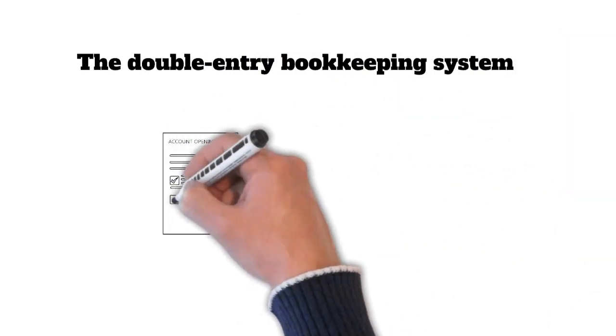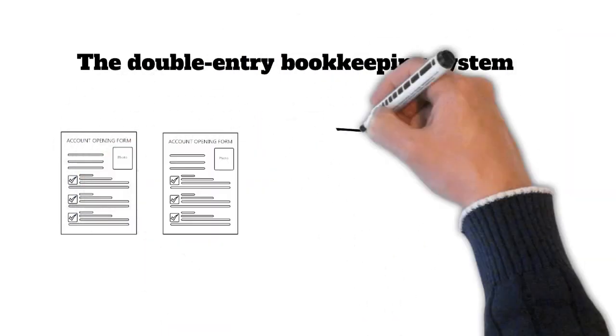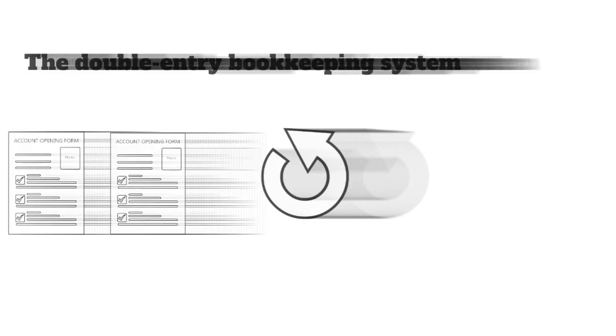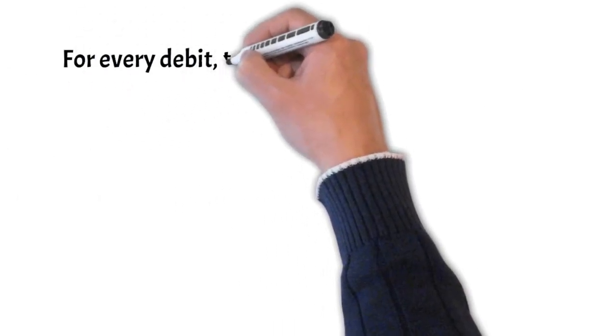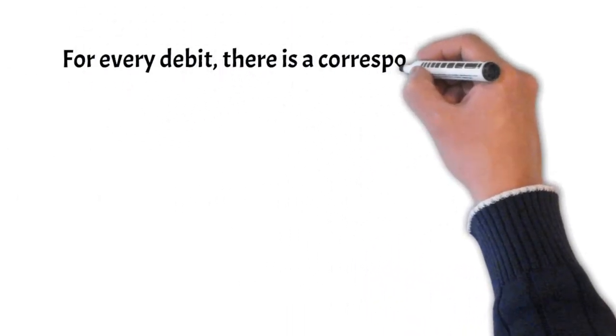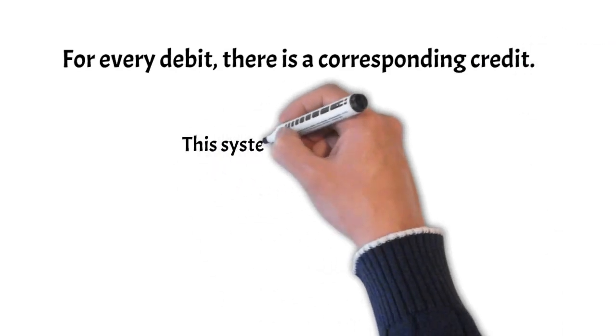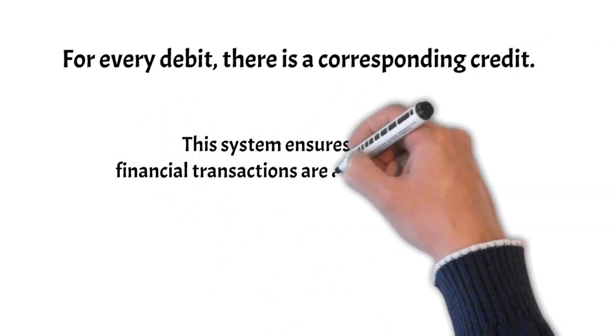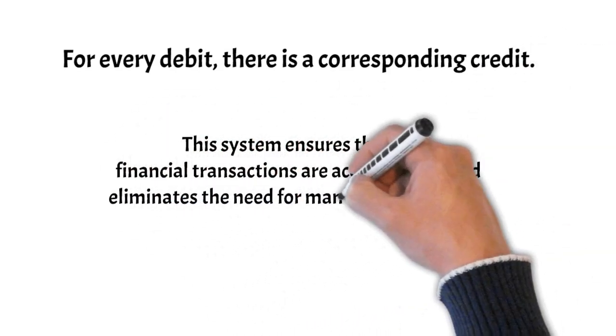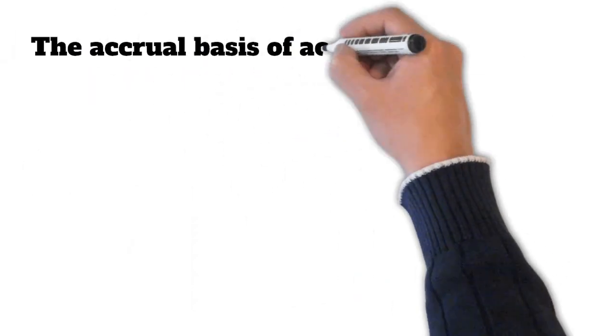The double-entry bookkeeping system is a system of accounting that uses two accounts for every transaction. For every debit, there is a corresponding credit. This system ensures that all financial transactions are accounted for and eliminates the need for manual reconciliation.